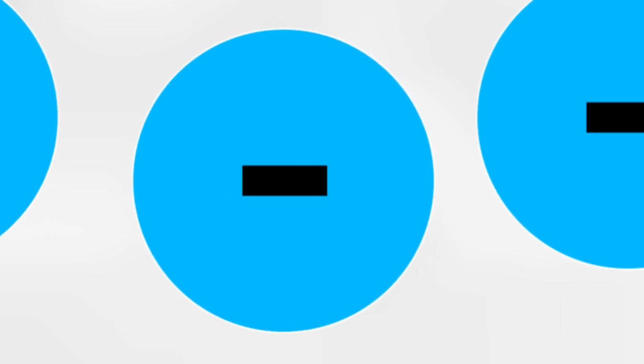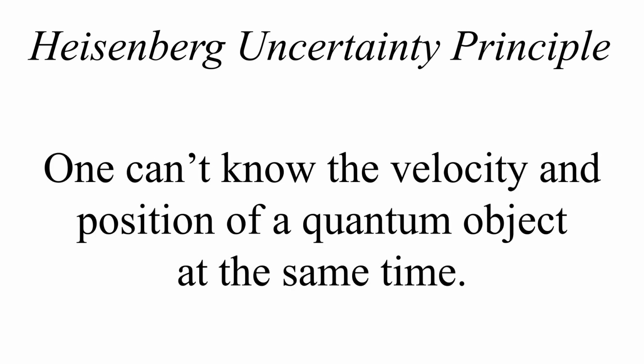This is an electron. Electrons are similar to light in the fact that they move both as a particle and a wave. These particles follow a microscopic wave motion in which they move extremely fast, making them extremely difficult to monitor and actually completely impossible to entirely predict. This is explained under the Heisenberg uncertainty principle. This principle states that one can't know the velocity and position of a quantum object at the same time.